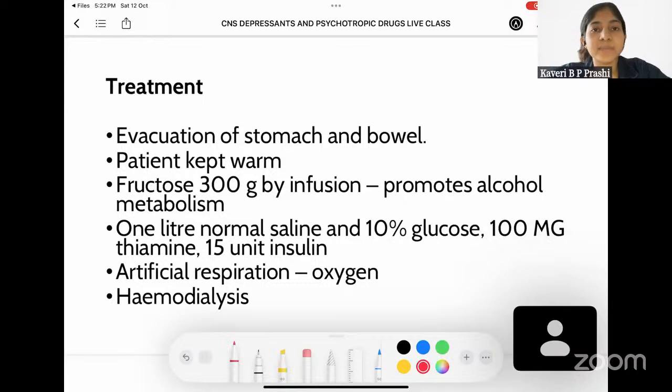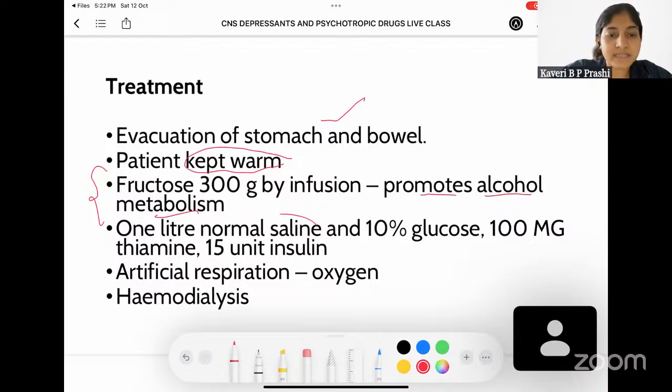Now, coming to the treatment in case of alcohol poisoning. Firstly, you try to evacuate the stomach and bowel so that further absorption of alcohol doesn't take place into the body. And the patient is also kept warm. You give the patient fructose so that it acts as a source of energy, as well as it will also promote alcohol metabolism so that he can be brought to his normal state at the earliest.